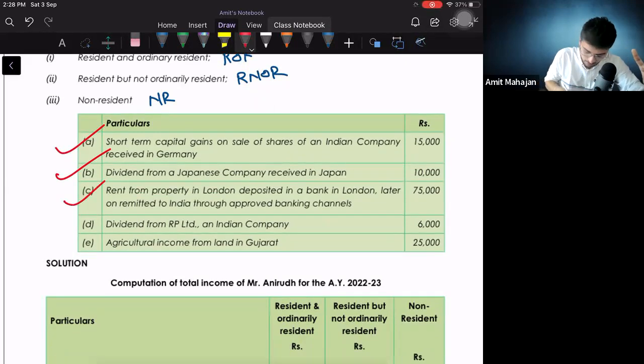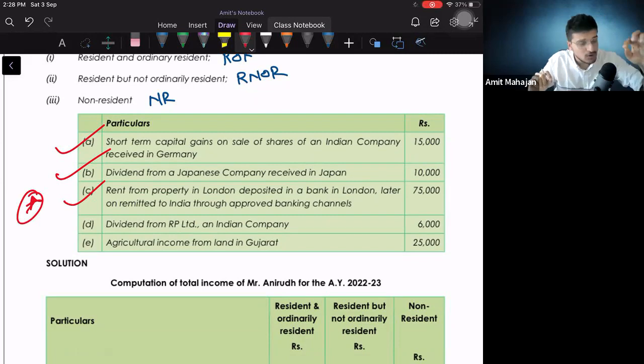ये जो point है ना, ये point you'll have to see on the last day. You have to see on the last day. ये ऐसे points तुम लोग लिख के रखो, ऐसे points तुम लोग mark करके रखो कि ये नहीं miss होना चाहिए last day पे, कुछ भी करके. Because we are not going to have a lot of time to refer each and every question. So we have to refer to the important adjustments on the last day. So you have to do the planning before the exam only. So we are doing the planning now.